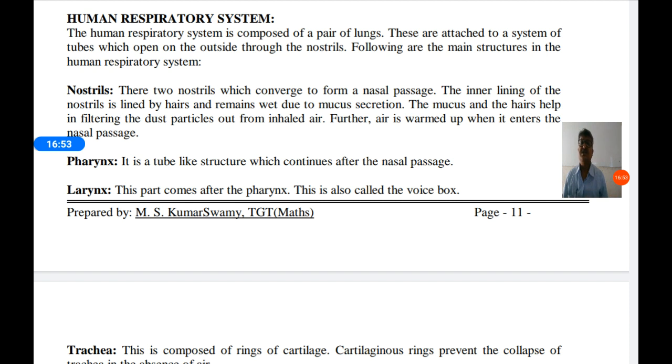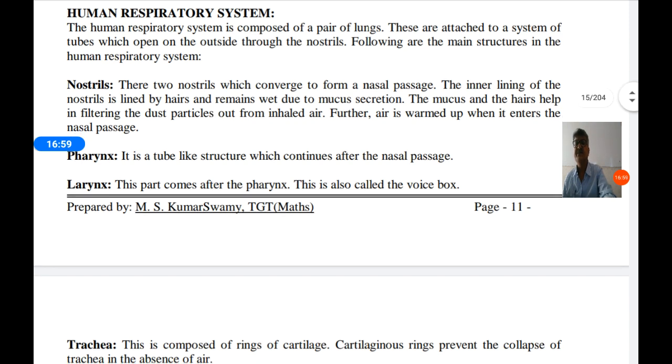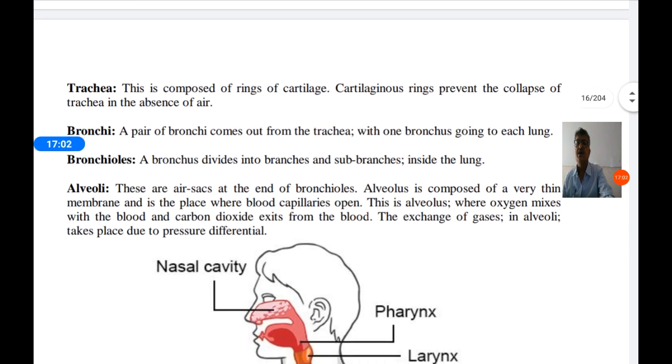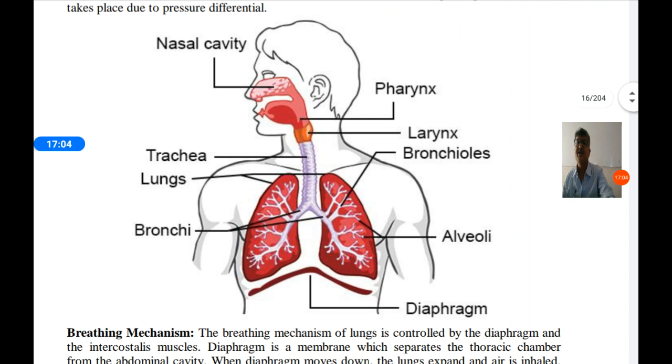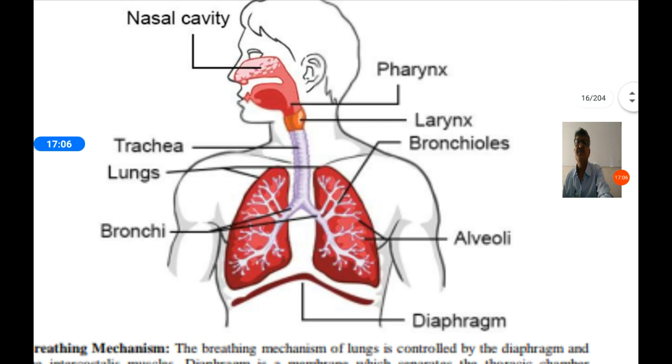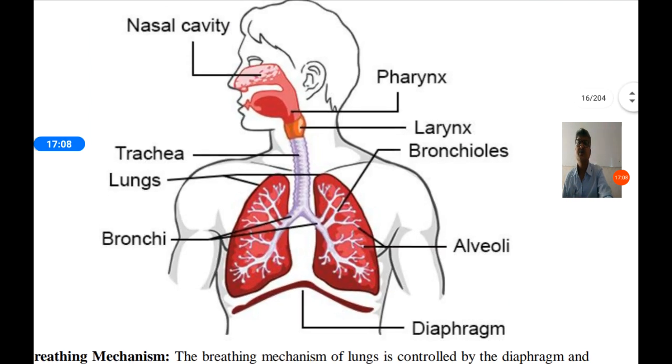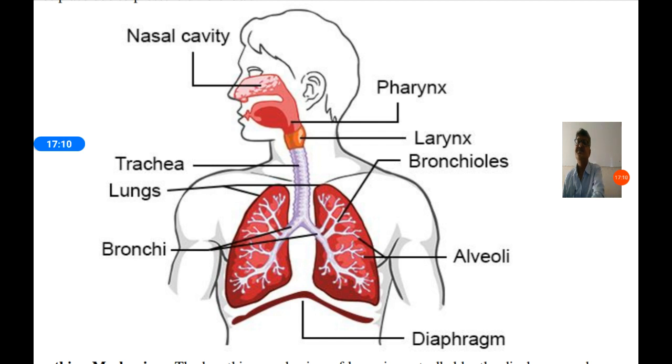Here we study the structures of the human respiratory system in detail. First, let us see the figure or diagram of the human respiratory system. See, this is the human respiratory system. There is the nose.